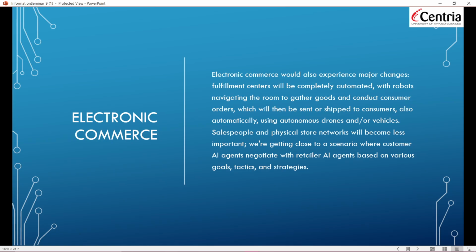We are getting closer to a scenario where a customer agent AI will negotiate with a retailer agent based on various goals, tactics, and strategies. That can also be a case where an artificial intelligence negotiates the price with the seller and buys the various goods, carries them, and stores them. Everything can be done using artificial intelligence, and it has been predicted that this is going to be a reality in the near future. So that's the reason why employment can be impacted.